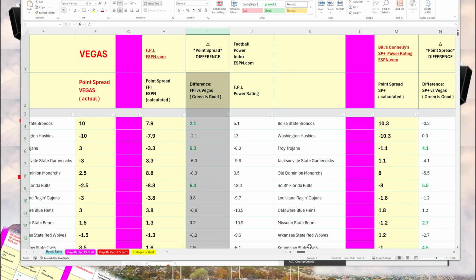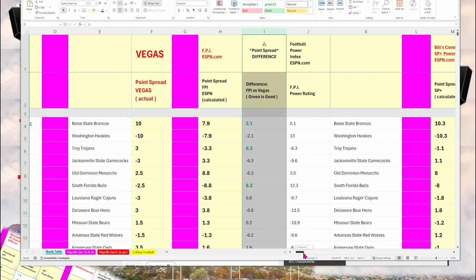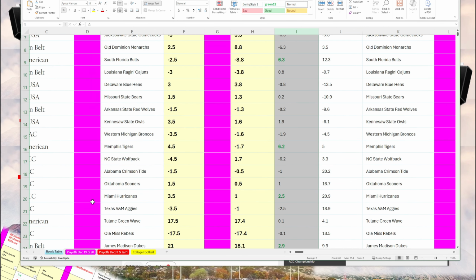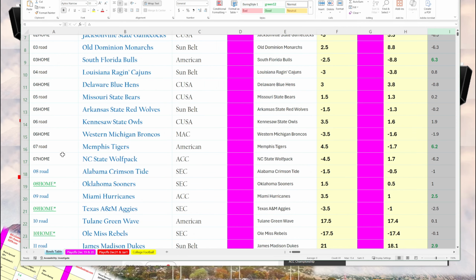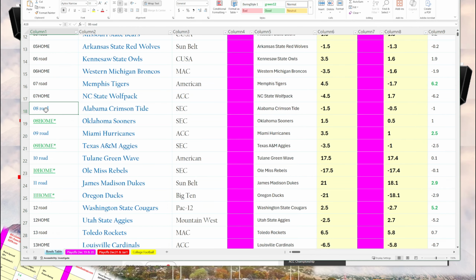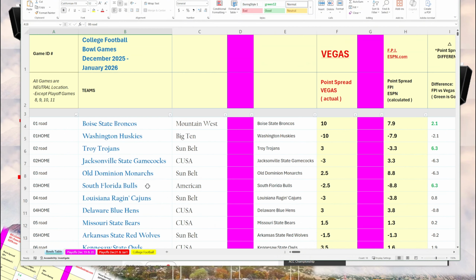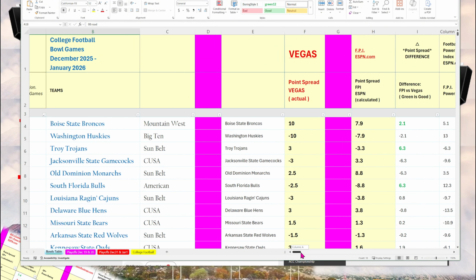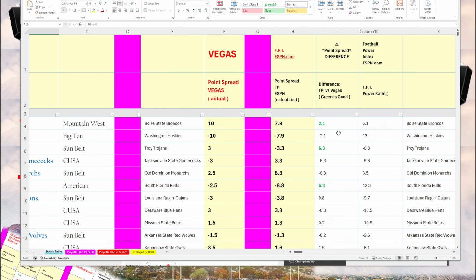These calculations are simplified because they're neutral site games. You don't have to factor in home field advantage, except in the first round of the playoff, games 8 through 11. So for these neutral site games, you just subtract the power ratings to get the point spreads.